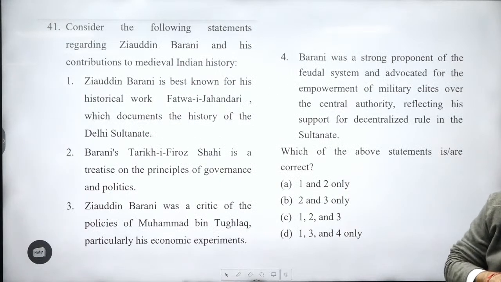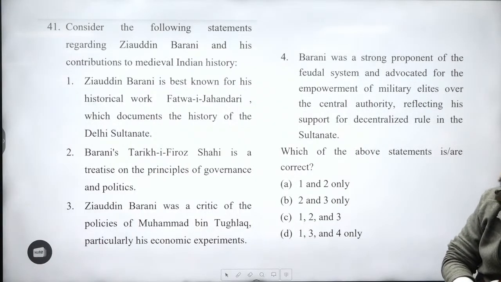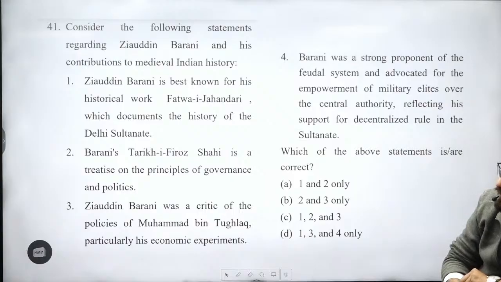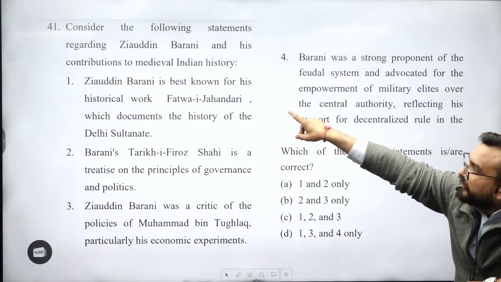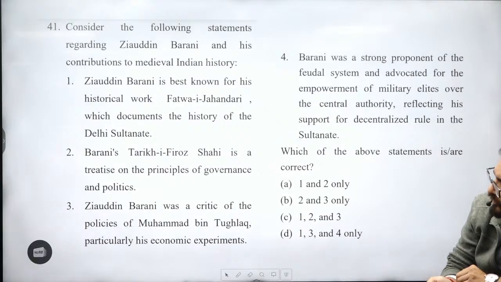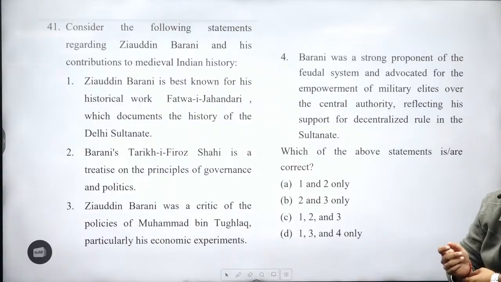41. Consider the following statements regarding Ziauddin Barani and his contribution to medieval Indian history. Ziauddin Barani is best known for his historical work, Fatwa-e-Jahandari. Right, wrong? Right. Barani's Tarikh-e-Firoz Shahi is a treatise on the principle of governance and politics. Again, they are talking about Barani's two books, Tarikh-e-Firoz Shahi and Fatwa-e-Jahandari. Third, Ziauddin Barani was a critic of policies of Muhammad bin Tughlaq, particularly his economic experiments. This is also right. Fourth is also there. Barani was a strong proponent of the feudal system. This is not the case. So 1, 2, 3 about Ziauddin Barani.